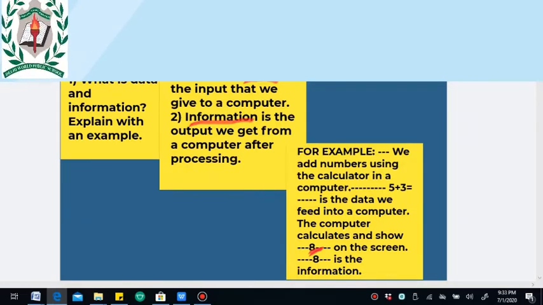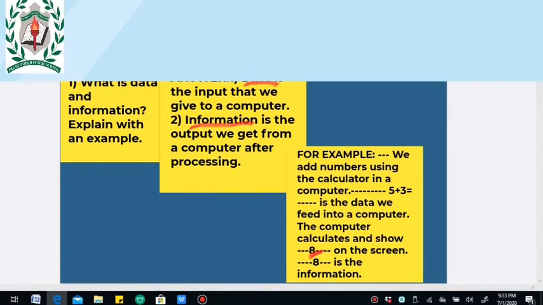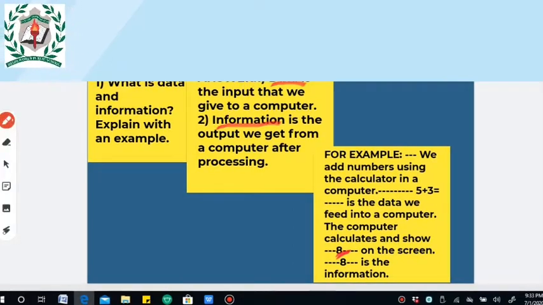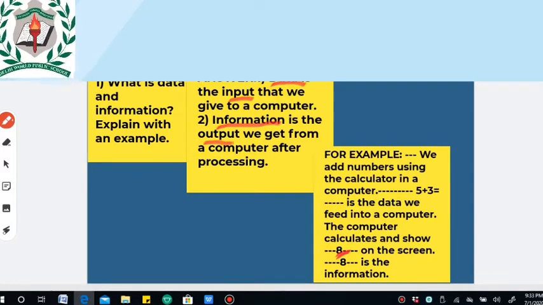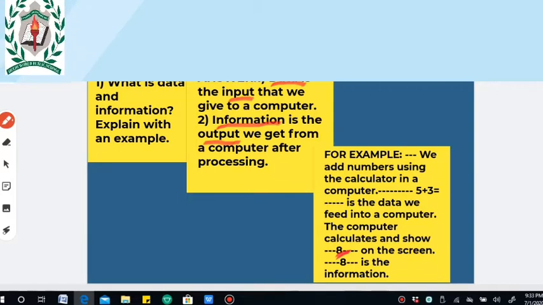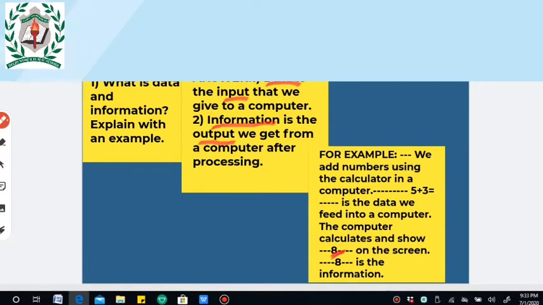Clear? See, what numbers we feed into the computer, we get an answer for that. The answer we can say information. So output we can say information. What we are giving to the computer, that we can say input. What answer we are getting from the computer, we can say that is output. Clear?